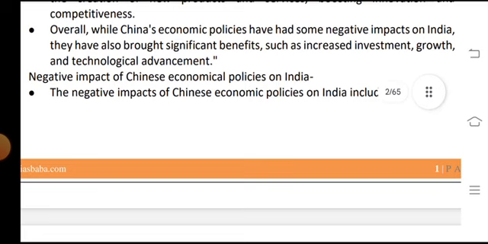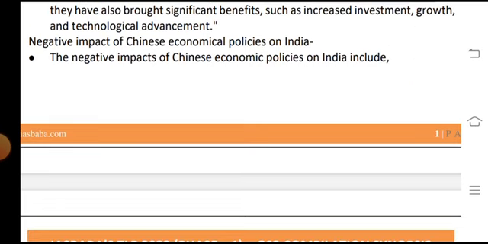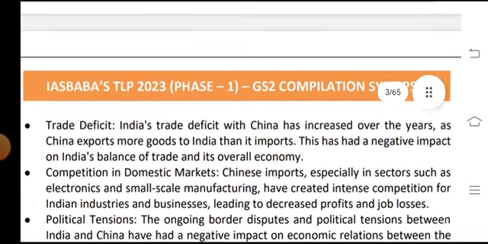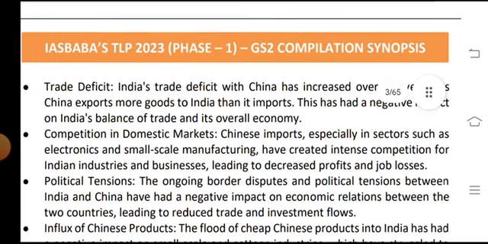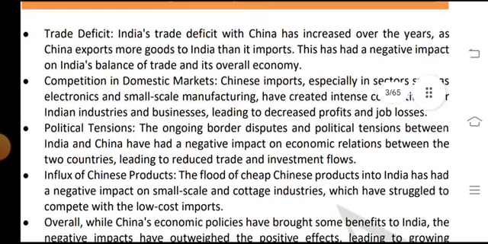Negative impact of the Chinese economic policies on India. The negative impact includes: trade deficit. India's trade deficit with China has increased over the years as China exports more goods to India.